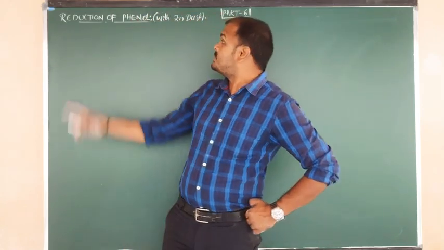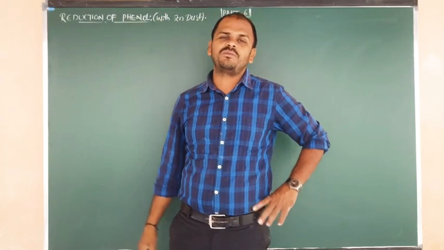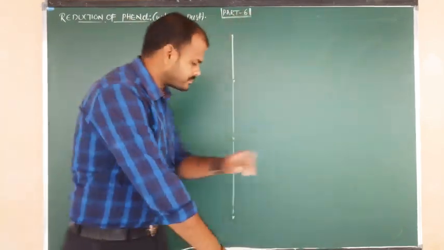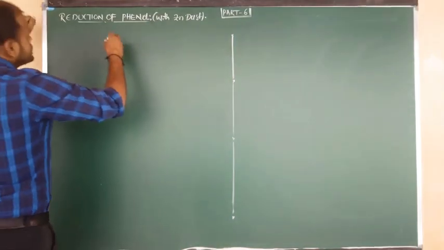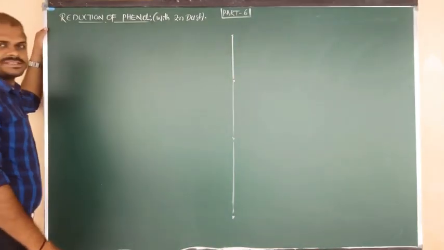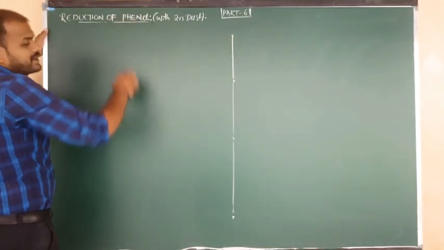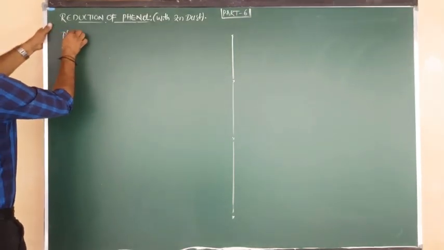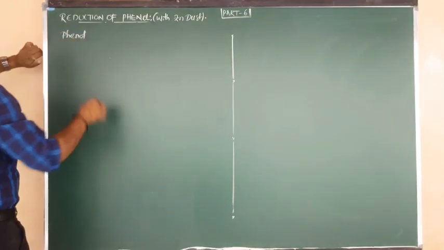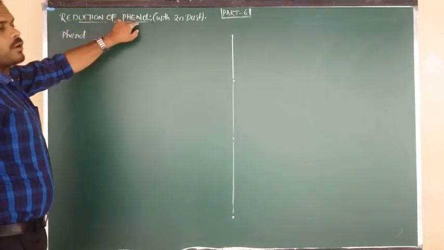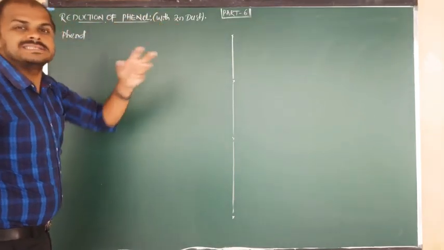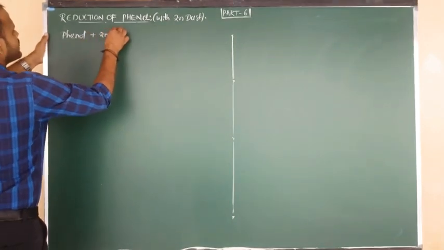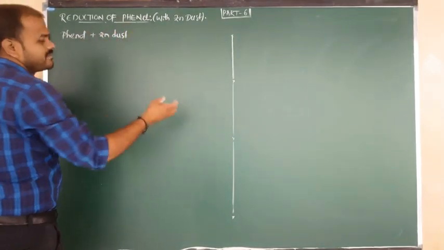In that, the first property is reduction of phenol. Reduction of what? Phenol. So first of all I am going to give you the statement. This is the property of which compound? Phenol. Okay, I am going to write first of all phenol. Phenol undergoes reduction with what? Zinc dust. Phenol on reduction with zinc dust, nothing but zinc powder.